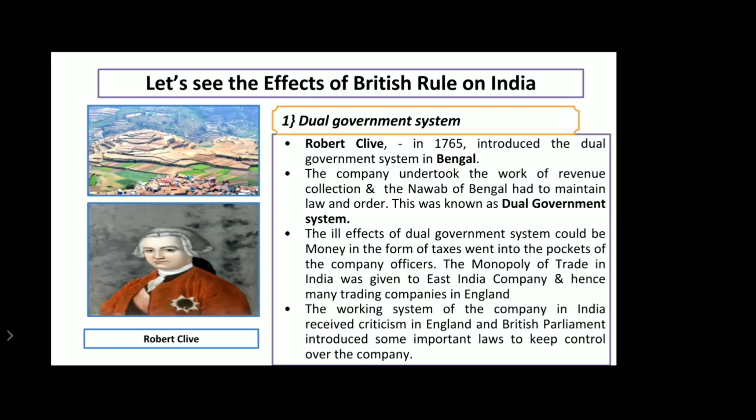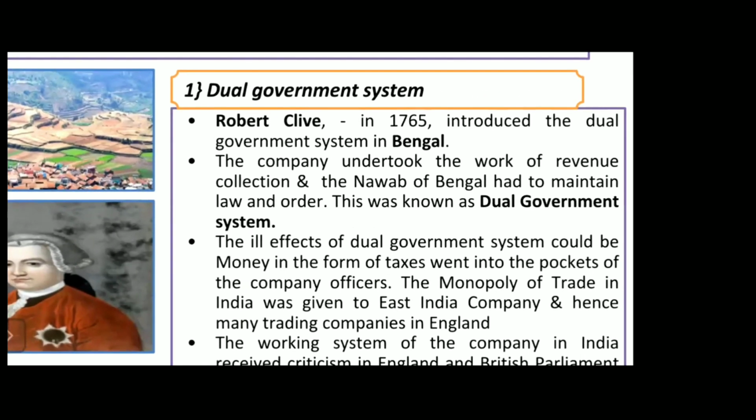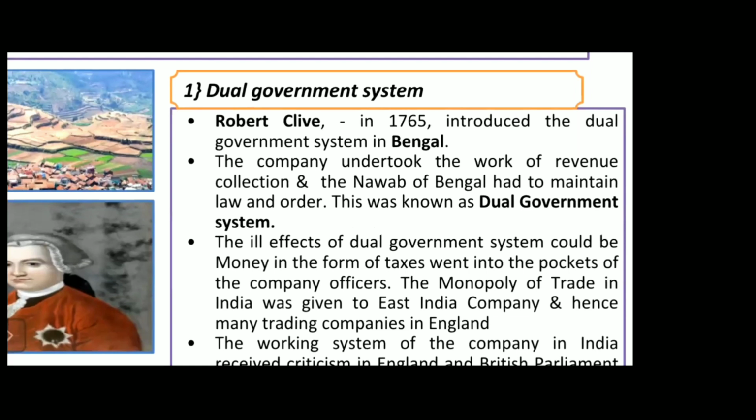Let's see. First Robert Clive. You can see the picture over here. Robert Clive, in 1765, introduced a dual government system in Bengal. The company undertook the work of revenue collection, and the Nawab of Bengal had to maintain law and order.